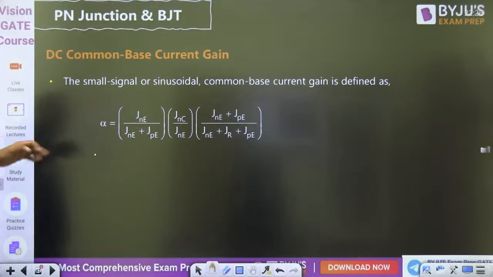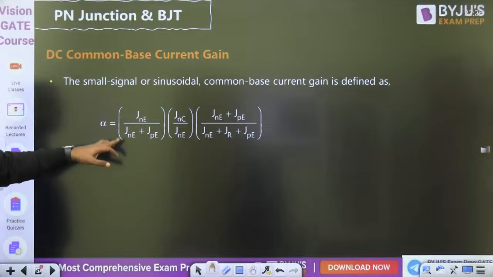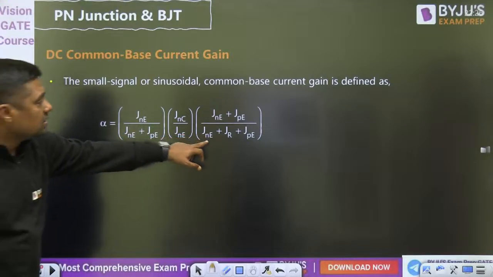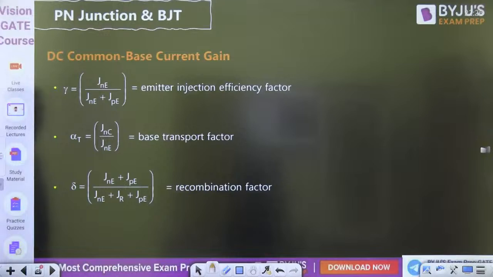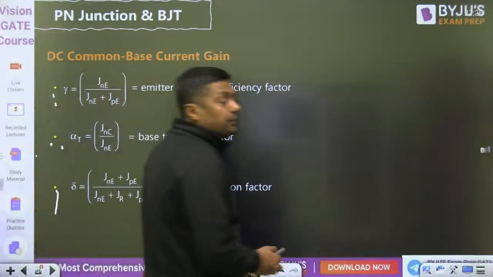What is this? Alpha. The small signal or sinusoidal common base current gain is defined as this. So what is this term and the third term? 1, 2, 3 terms: the emitter injection efficiency, the base transport factor, and the recombination factor. When we multiply the emitter injection efficiency, base transport factor, and recombination factor, we get the overall alpha.